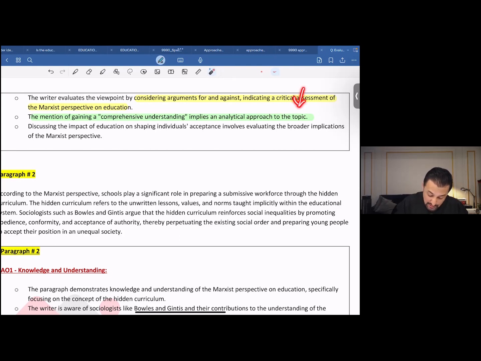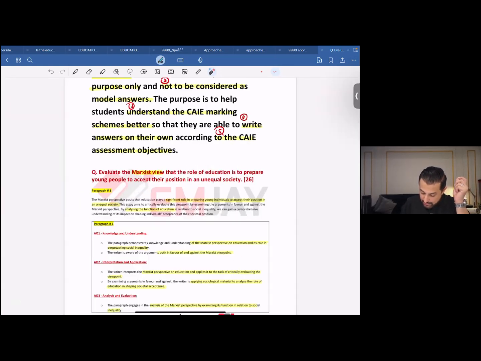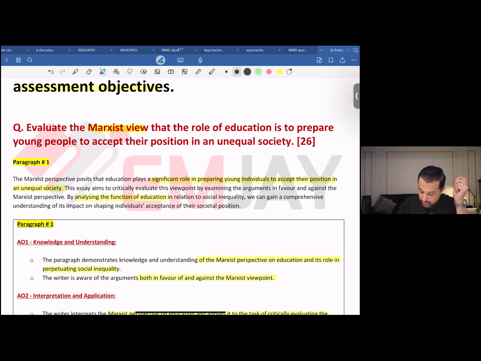Now, this is what I see as important over here. The mention of gaining a comprehensive understanding implies an analytical approach to the topic. Now, this is what we're talking about over here, where we wrote, we can gain a comprehensive understanding of its impact on shaping individuals' acceptance of their societal position.